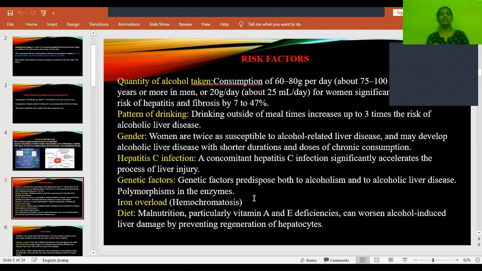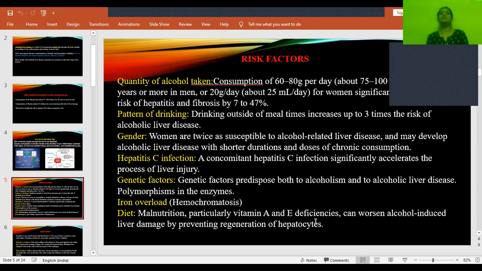And then dietary factors. In alcoholic liver disease there is no proper metabolism and proper absorption of vitamins, so it leads to vitamin A and E deficiencies. What do they do? They support the regeneration of hepatocytes.